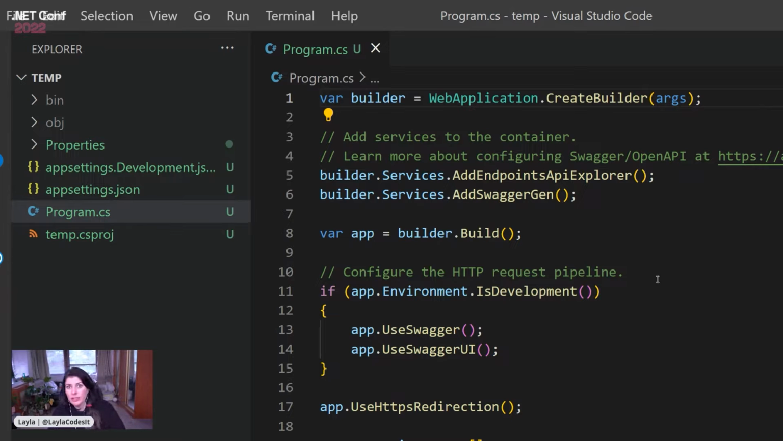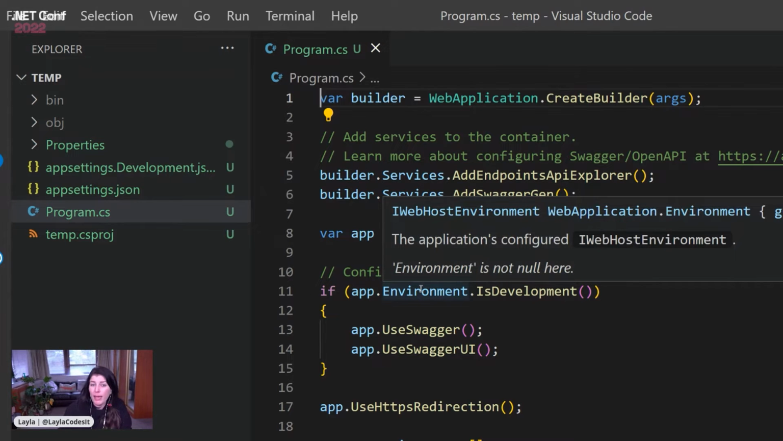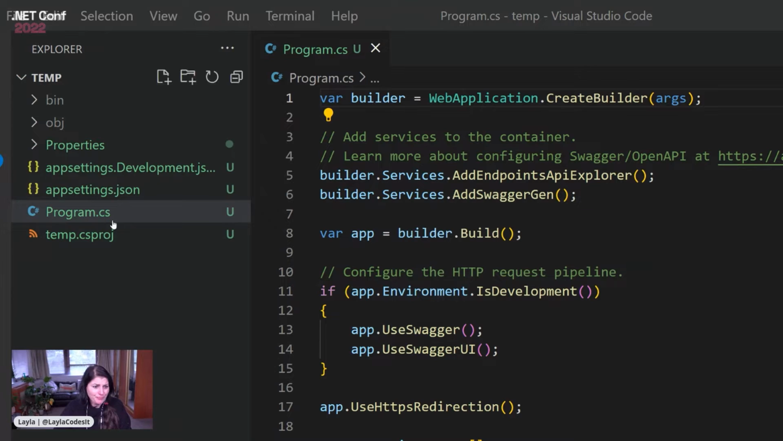And I thought this looked like a script. I didn't like it. And the reason why it now looks like this is because we don't have program and main, because they are now static, and we can call the web application builder just like that without newing it, without doing any of that. And this looks like a script.